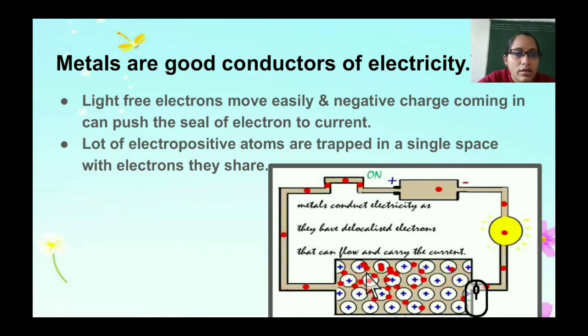Here you can see that a battery is connected to the wire, and it is also connected to a bulb. So metals conduct electricity because they have delocalized electrons, and the electrons can move freely and carry the electric current.